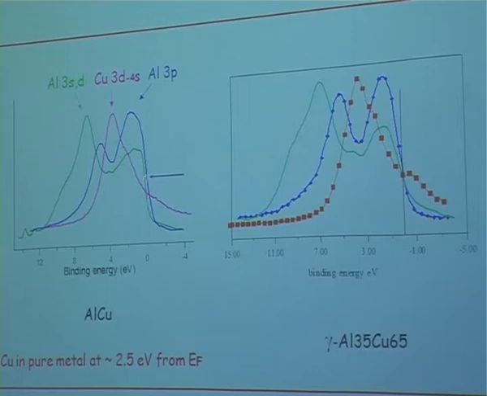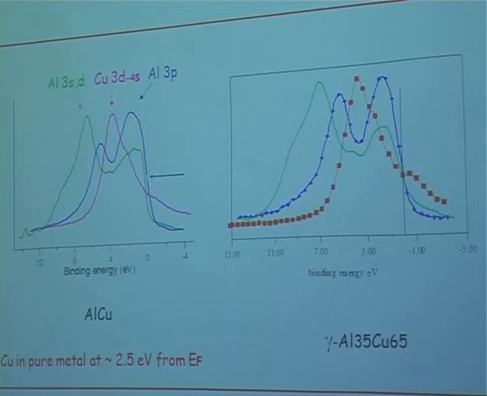So this parabolic-like shape is transformed into these two peaks, the 3P also two peaks, and the copper 3D states, which in the pure metal are at about 2.5 eV from the Fermi level, are pushed to the center of the valence band, and they are set at about 4 eV from the Fermi level. So a very strong interaction between copper and aluminum, and the states here are fully SP aluminum states.